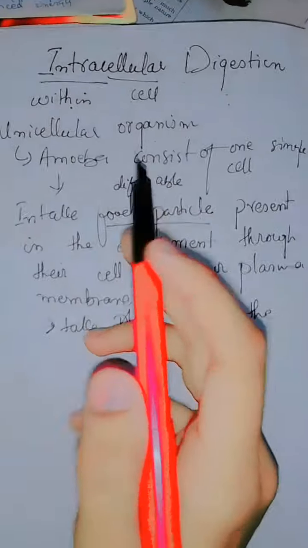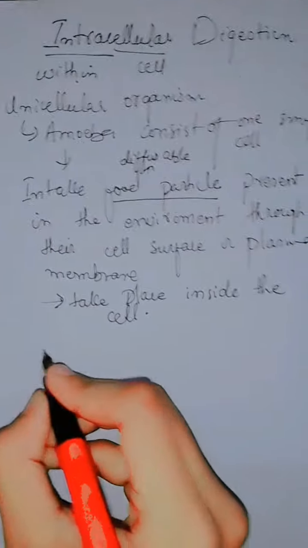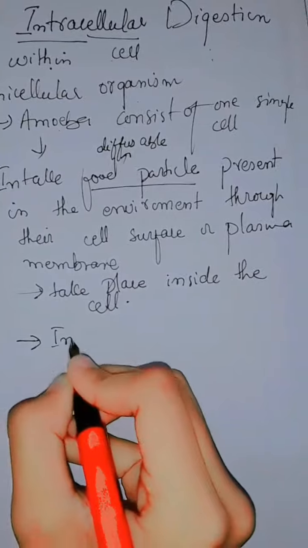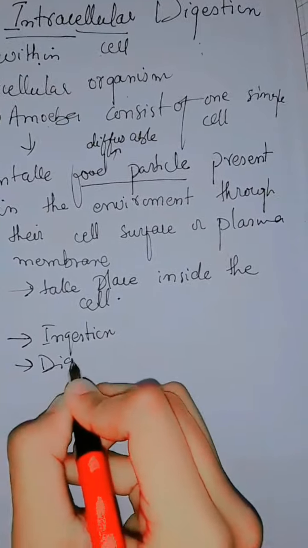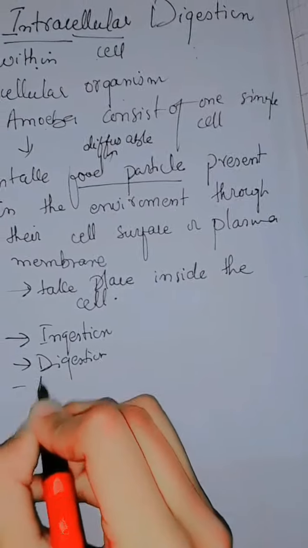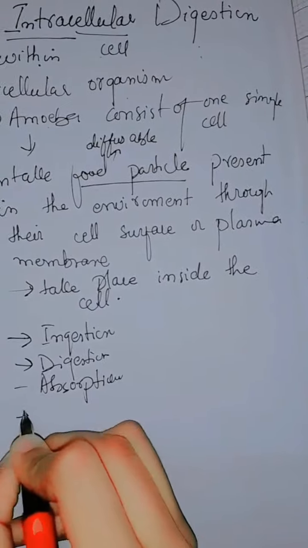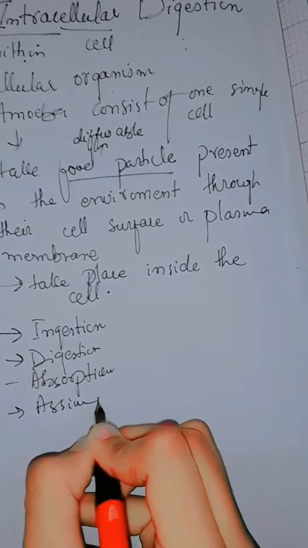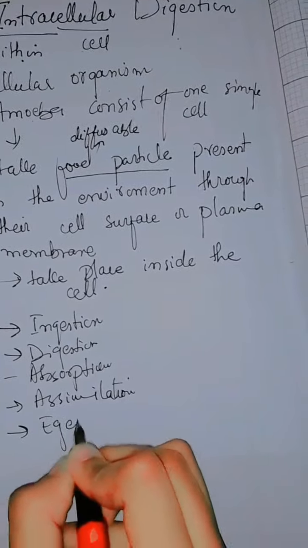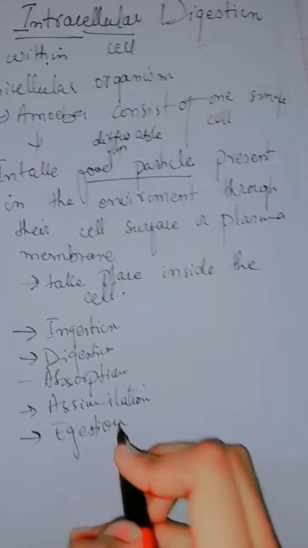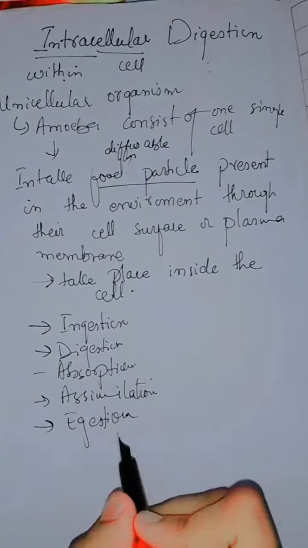If we talk about the digestion in amoeba, it will follow the following steps. First step is ingestion, then digestion, absorption, then assimilation, and then the last step, egestion. It will follow all the steps. We'll be discussing the digestion in amoeba.